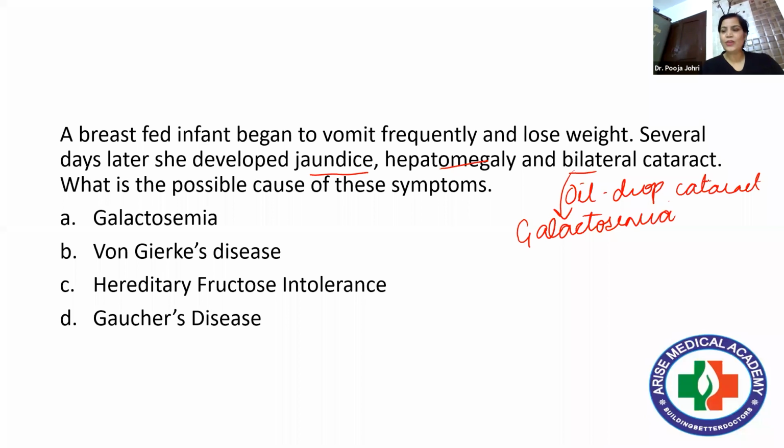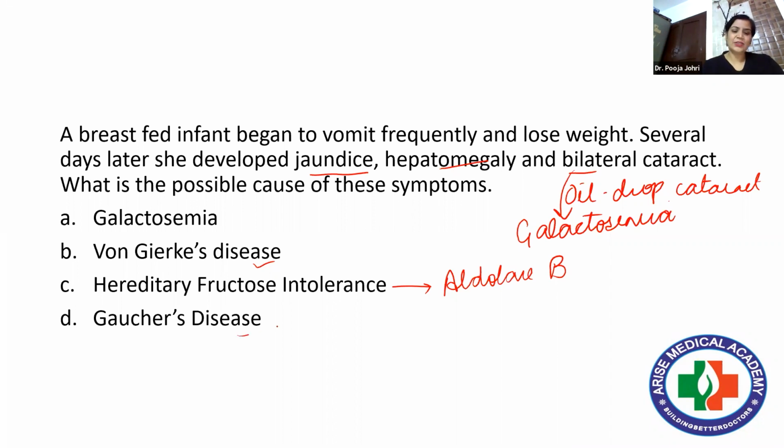Right? Now, if we look at the options, I've given you the answer also, but I will take all the disorders in detail. Von Gierke's disease, we have already studied. Jaundice, hepatomegaly, but no formation of cataract is there. Hereditary fructose intolerance is due to the deficiency of aldolase B. It resembles galactosemia, like jaundice is there, hepatomegaly is there, seizures are there, vomiting is there. There are so many things, but there is no formation of this oil drop cataract in that.